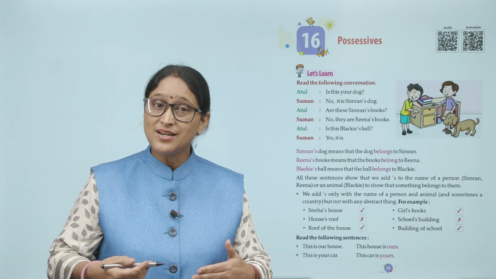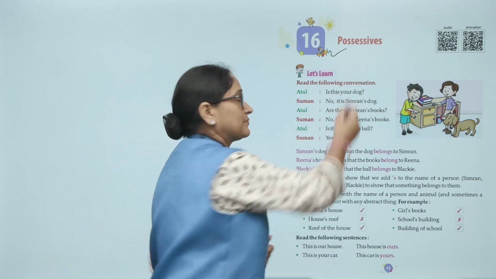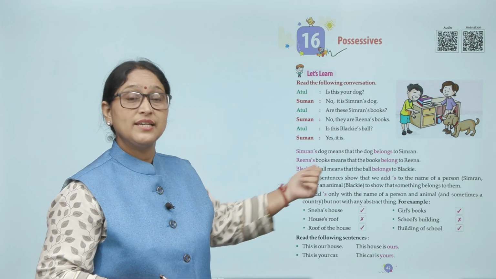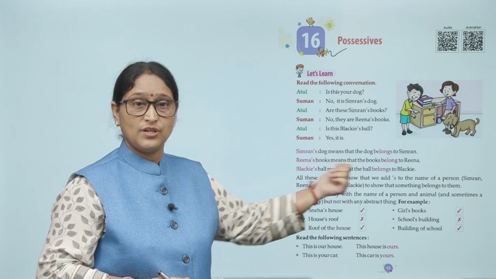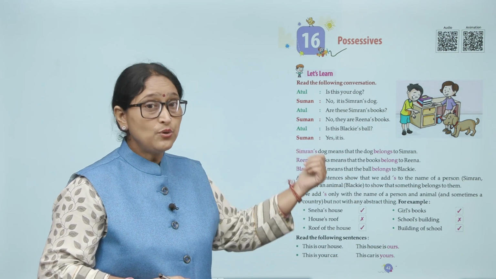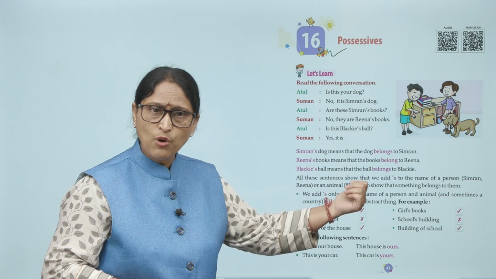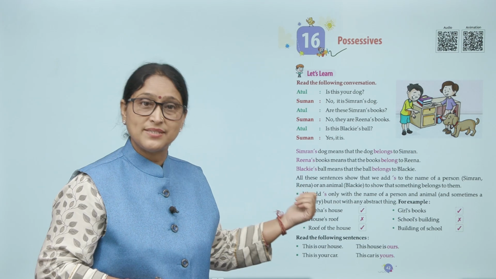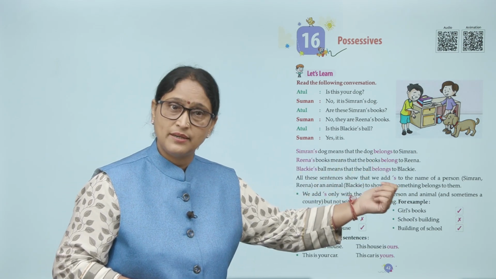Children, now we will learn about possessives. Let's learn. Read the following conversation. Atul: Is this your dog? Suman: No, it's Simran's dog. Atul: Are these Simran's books? Suman: No, they are Reena's books. Atul: Is this Blackie's ball? Suman: Yes, it is. Simran's dog means that the dog belongs to Simran.